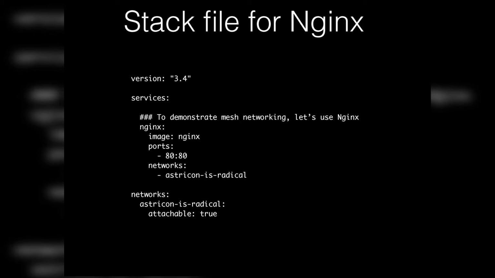This is all you have to do. That's all it is. So the version up here is the laser, sweet. 3.4 is the most recent version of Compose format. They change this all the time. Docker is constantly upgrading, as I think we all know. So they're up to 3.4.